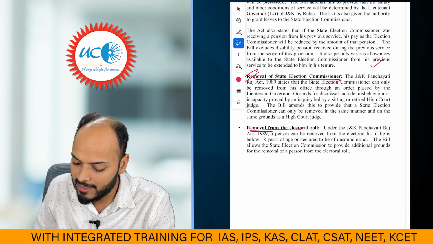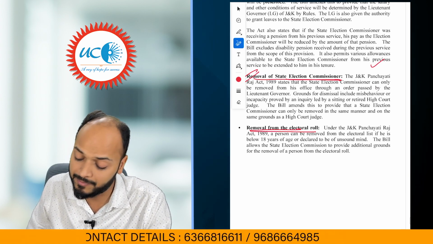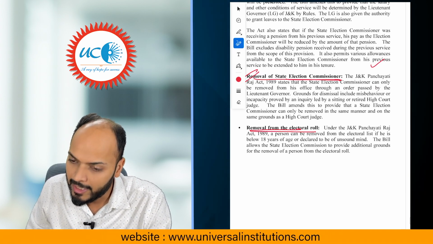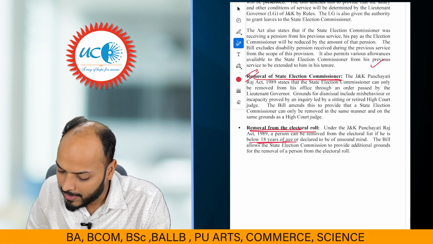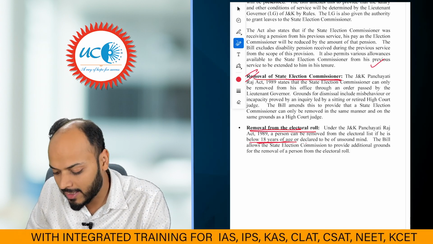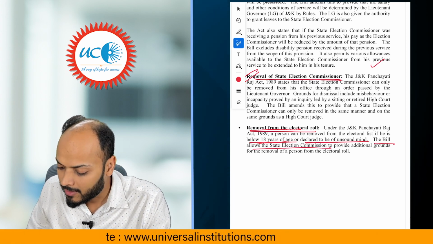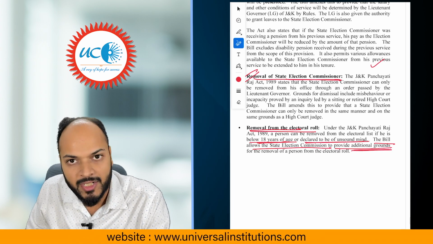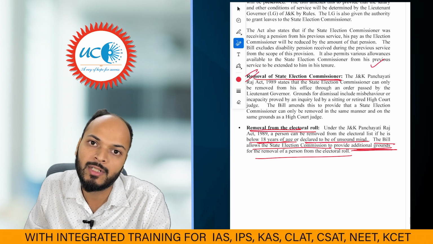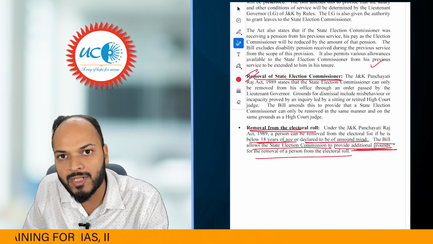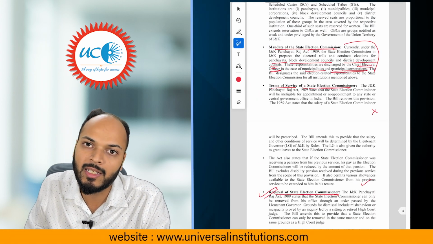And lastly, the bill suggests some changes regarding removal from the electoral roll. As per the existing provisions, if a name has to be deleted from the electoral roll, there are only two reasons. First, the person whose name has been added is below the age of 18, or the person has been declared of unsound mind. The bill allows the state election commission to provide additional grounds for removal of a person from the electoral roll. So the bill gives power to the state election commission that certain other grounds can also be added for removal of a person's name from the electoral roll.